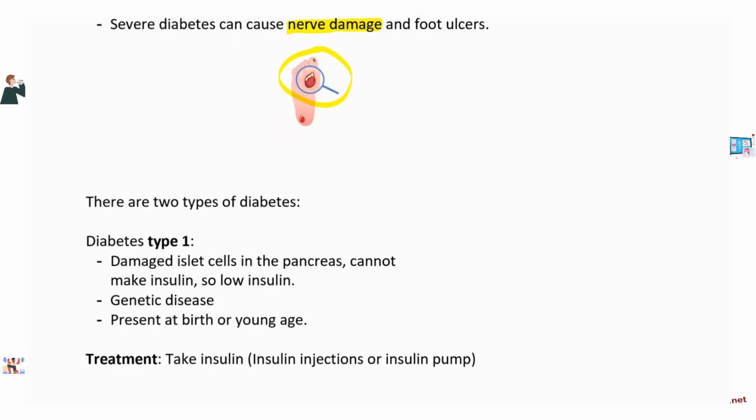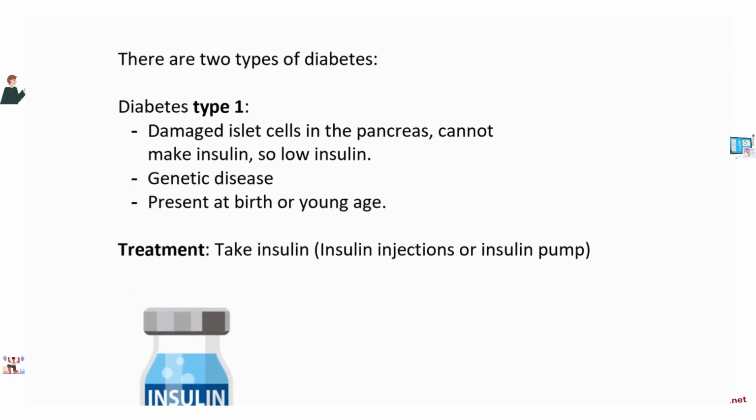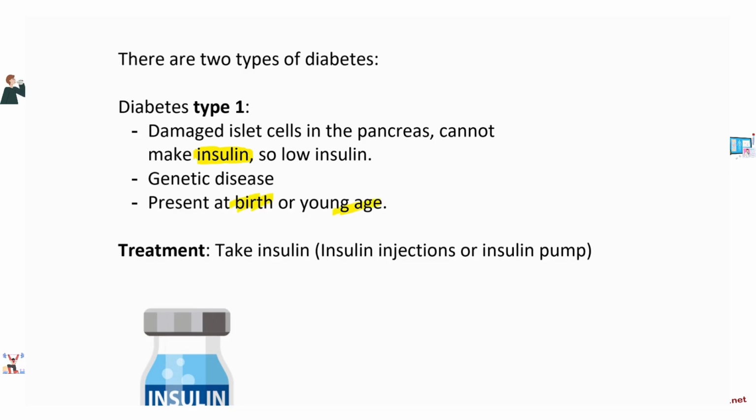Now there's two types of diabetes. One of them is called diabetes type 1. Okay? In type 1 diabetes, there are damaged islet cells in the pancreas, and they cannot make insulin. Okay? Remember what the insulin does? Insulin causes the blood glucose to move into cells. So if you don't have insulin, glucose is not going to move into cells, meaning that the blood glucose remains high and the cells remain deprived of glucose. Now, this usually is present at birth or at a very young age, and it is genetically linked.